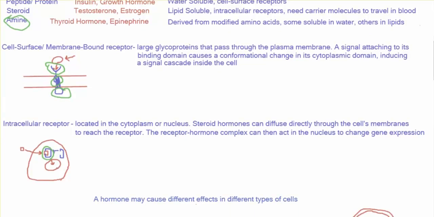A key fact to point out here is that a hormone's activity is determined by the target cell. So different cells may be programmed to respond differently to the same hormone.